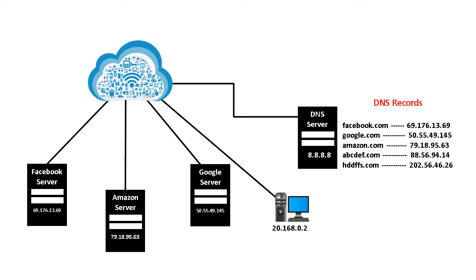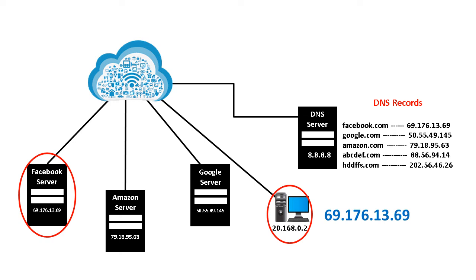If any system requests a resource from any server over the network through its IP address instead of a domain name, then the service of the DNS server will not be used. Therefore, the system can directly access another system over the network by searching through the IP address directly. If the same request is processed by using the domain name instead of the IP address, then the DNS server will play its role in between those two devices.